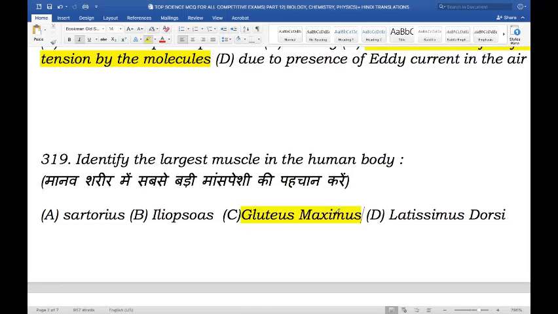Gluteus maximus is a large and powerful muscle because it functions as the trunk of the body when in an erect posture. It is the chief anti-gravity muscle that aids in walking upstairs.